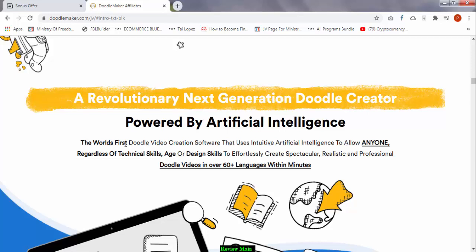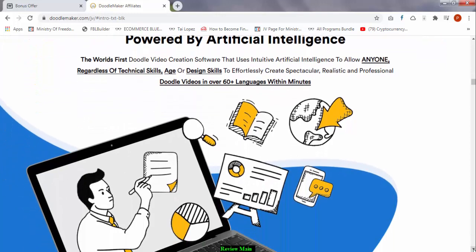This is the world's first Doodle video creation software that uses intuitive artificial intelligence to allow anyone, regardless of technical skills, age or design skills, to effortlessly create spectacular, realistic and professional Doodle videos in over 60 plus languages within minutes. So this is what the sales page or the product page is going to look like.